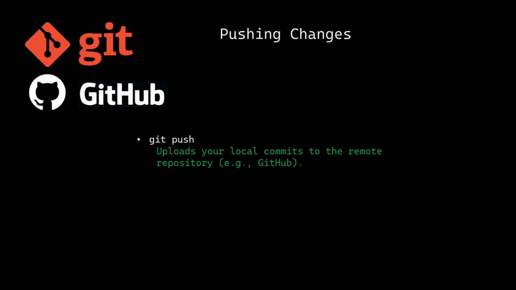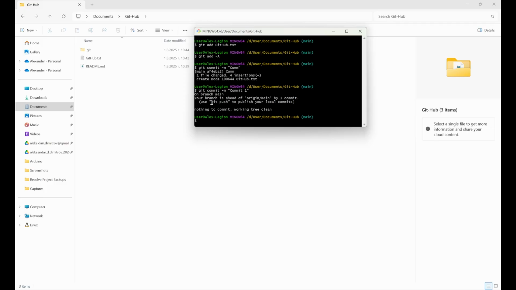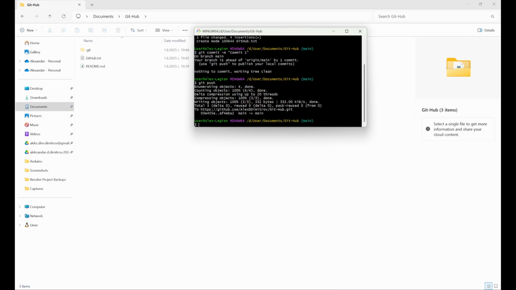Pushing changes. This applies your local commits to the repository, in this case GitHub. You can push multiple commits at once, but it's recommended to push only one at a time. We do this by writing git push. This way, the commits will be pushed to our repository.